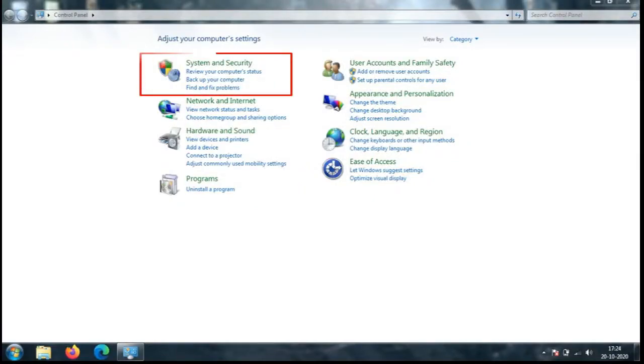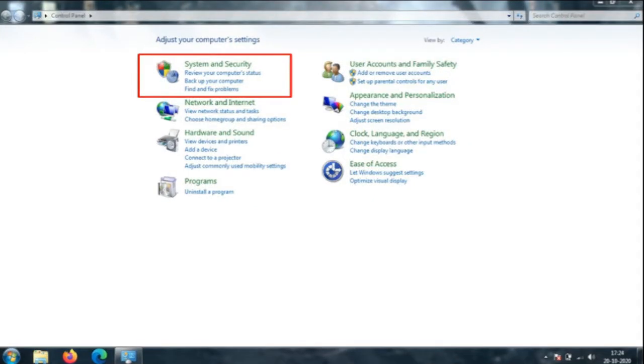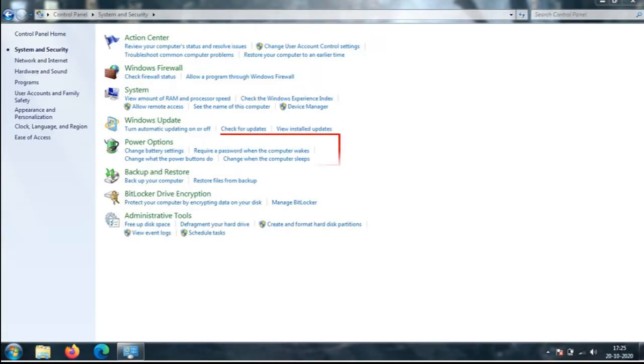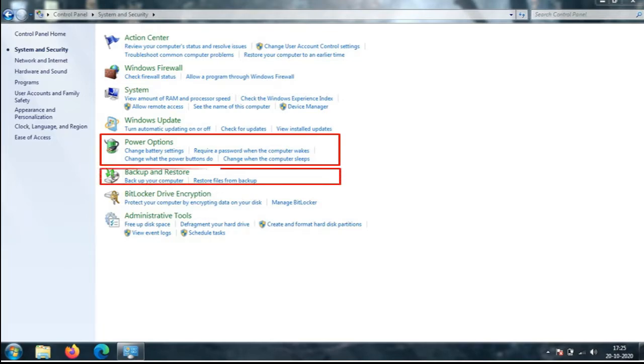System and security. This category allows us to view and manage system and security status. It contains many applets such as power option, which helps in battery settings and managing power buttons of the computer. Second, backup and restore. This category helps in backup and restoring files from the backup facility. Third, administrative tools.